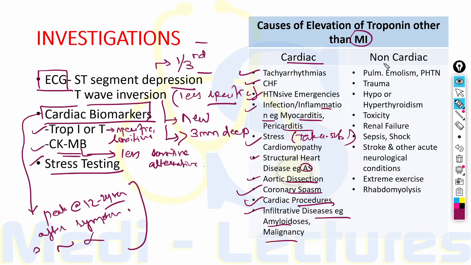On the other hand, non-cardiac causes can be due to pulmonary embolism, portal hypertension, trauma, for example cardioversion, hypo or hyperthyroidism, toxicity, renal failure, sepsis, shock, stroke, and other acute neurological conditions, extreme exercise, or rhabdomyolysis. So it is important to note that these biomarkers should be considered only if the patient presents with typical chest pain, which is typical cardiac chest pain with some ECG changes.